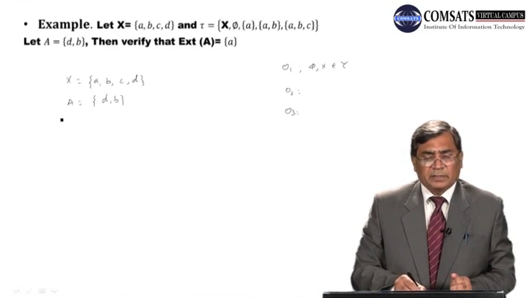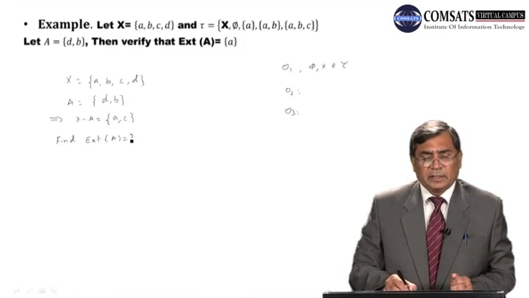This implies X minus A is equal to {a, c}. We have to find the exterior of A. We will find this, right?